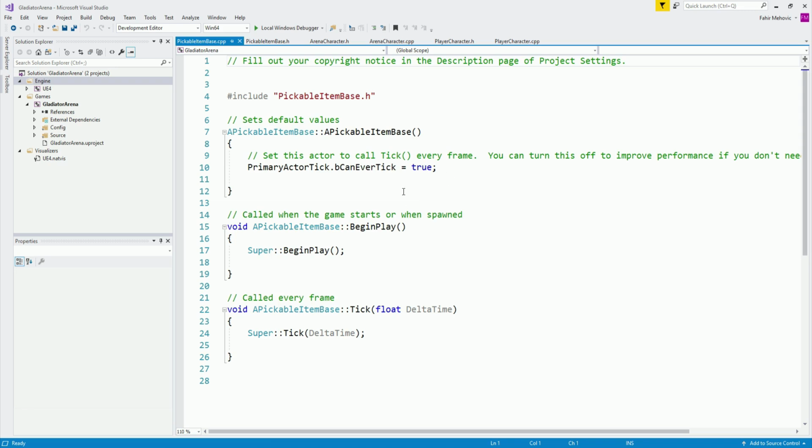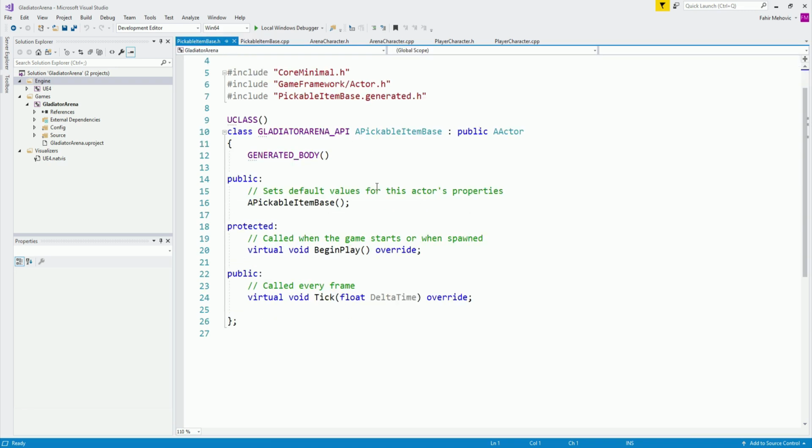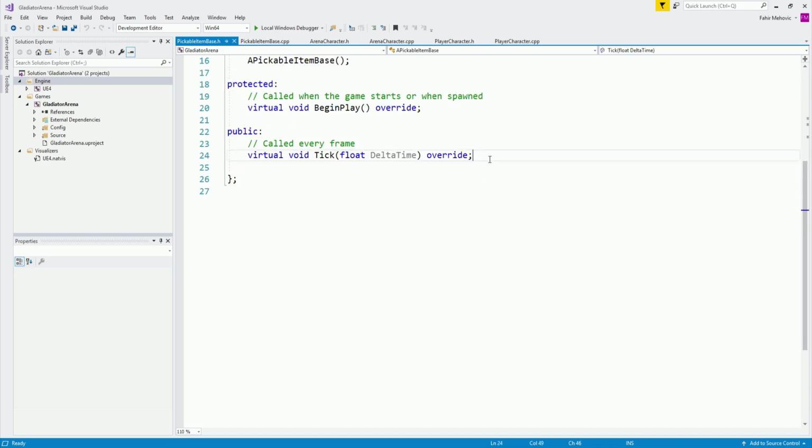So here it is inside of our pickable item base, or base item, however you want to call it. Inside of here, we are going to have a function that we are going to use to attach these items on our components. Right here inside of the public, below our tick, I am going to create a bool, because this function is going to return a boolean, and I'm going to call it AttachItemTo, and here are the parameters for this function, so you can close it with a semicolon.